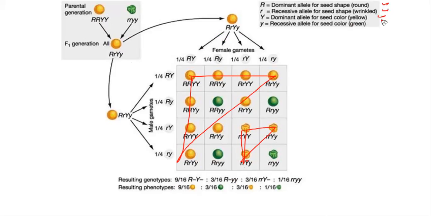And these are the symbols: small r, capital R, small y, capital Y. So over here we cross round seeds with yellow color, cross with wrinkled seed with green color. Right? Any doubt? No doubt, ma'am. Good.